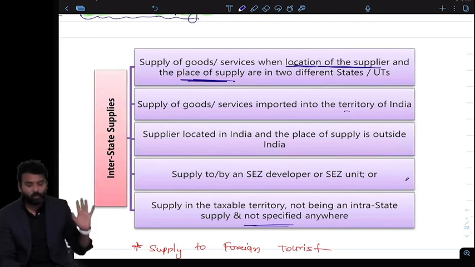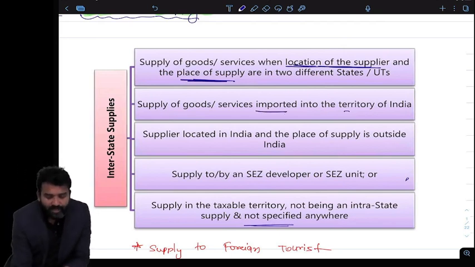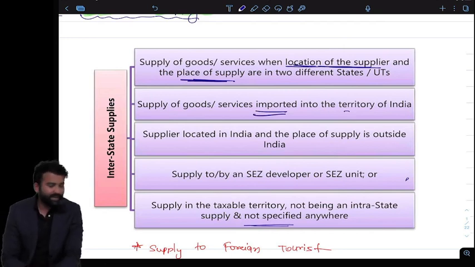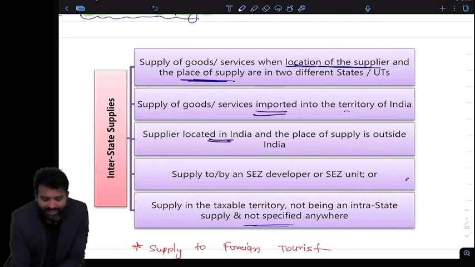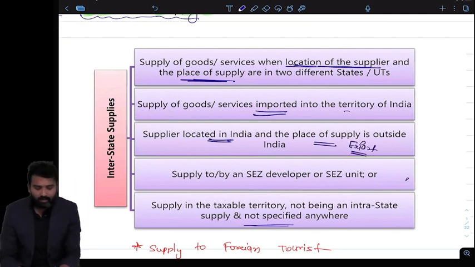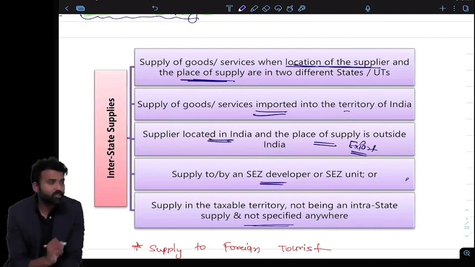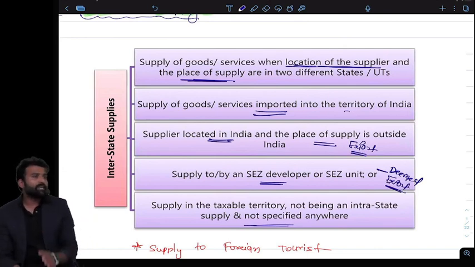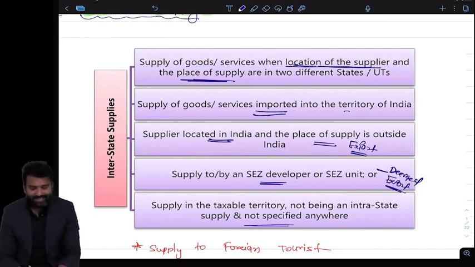This is the first thumb rule. Second, import. I have already told you that import and export are always treated as interstate supply. So location is in India, place of supply outside India means export. So import and export both are interstate supply. Even when I am supplying to an SEZ, because it is also considered as deemed export. Supplies to SEZ are considered deemed export, so deemed export will also be treated as interstate supply.